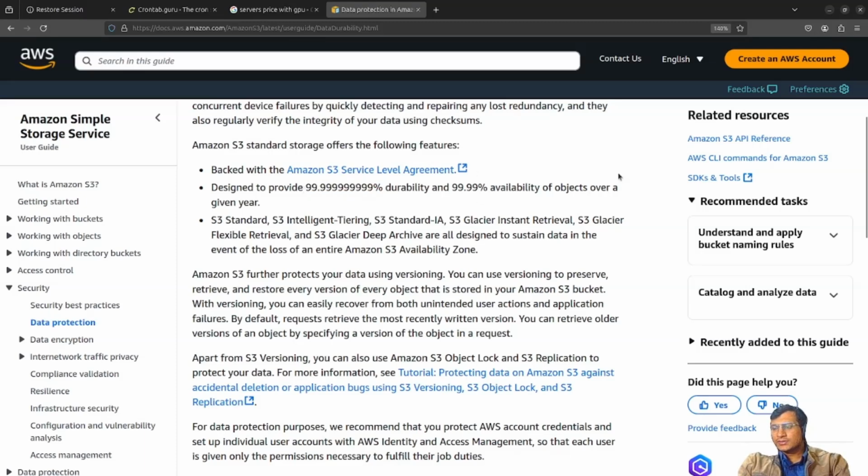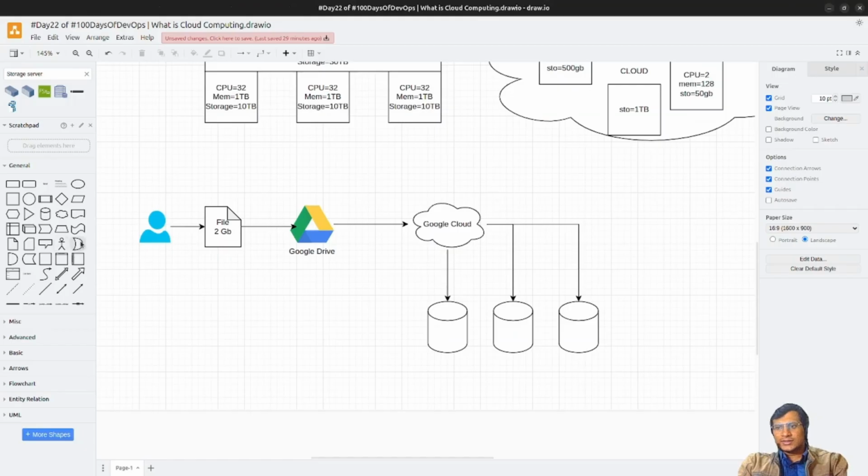So this is how it is looking right now. I think one in a billion it is correct. And 99.99% availability. Anytime you want to reach your object, meaning your document or any file, you want to reach your file in the S3 bucket, it provides 99.99% availability. So that's how reliable cloud computing is.